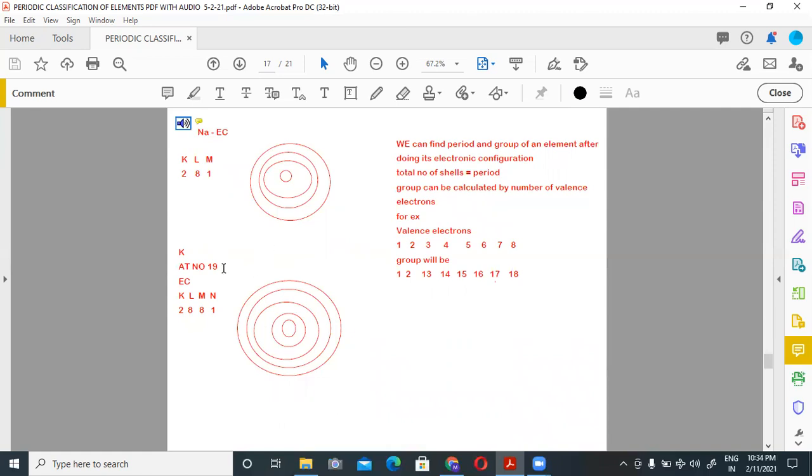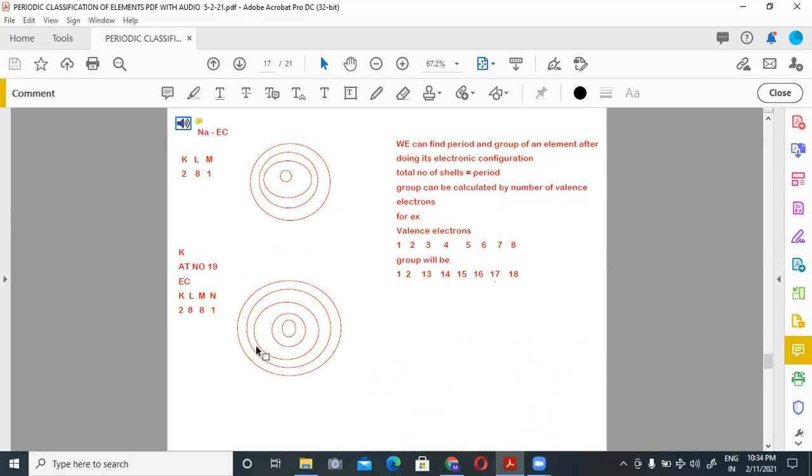Here potassium, atomic number 19, electronic configuration 2 8 8 1. So this is the nucleus, this is the K shell, L, M, N. 2 electrons, 8 electrons, 8 electrons, 1 electron. You can find out here there are 4 shells, 1, 2, 3, 4. So as the number of shells increases, atomic size also increases.